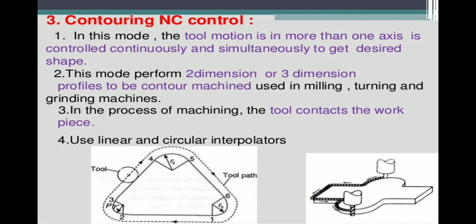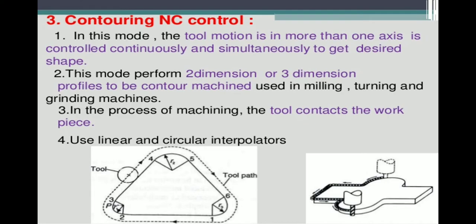We are not removing any depth of material, only the layers should be removed. So that is the 2-dimensional operation. And suppose in a cutting operation we are cutting some arc shape, so that is the 2-dimensional profile cutting operation on that contour NC machine.